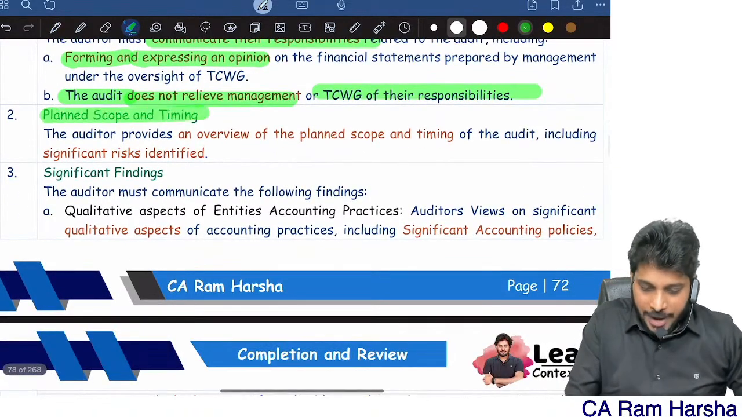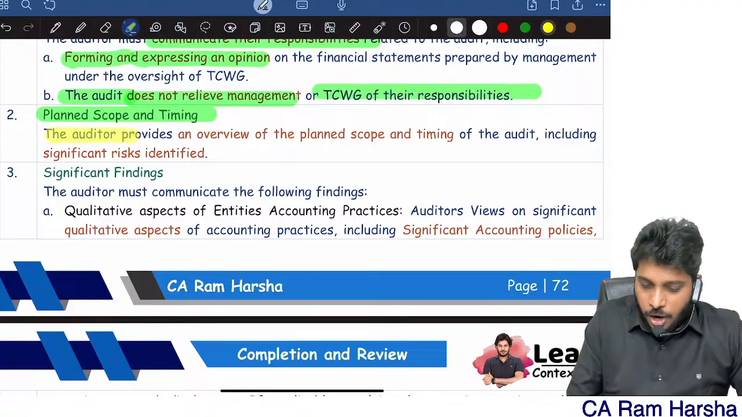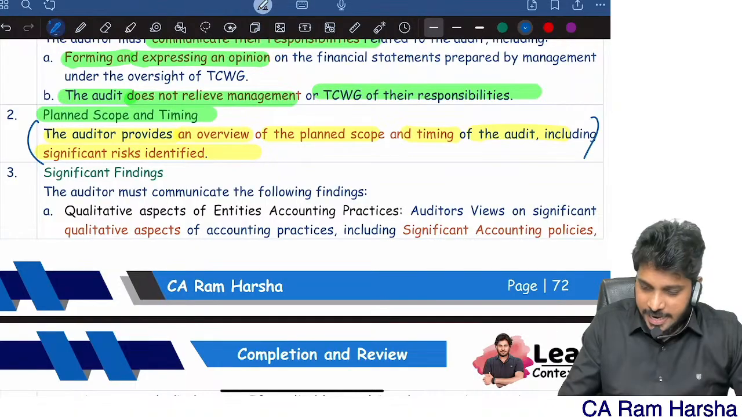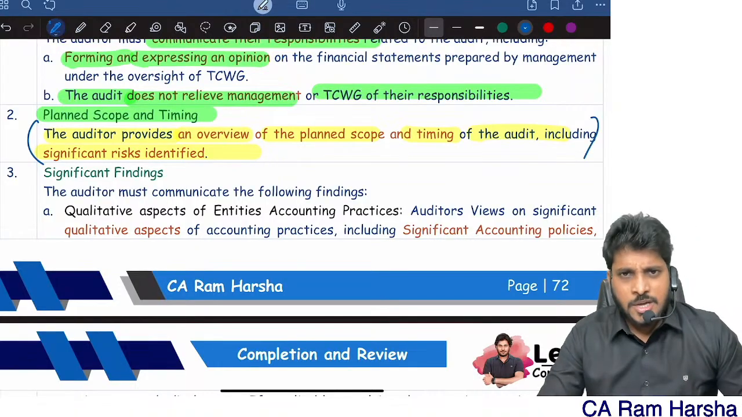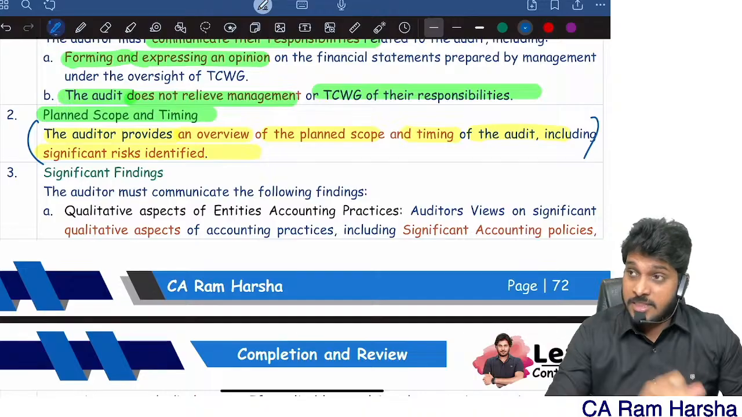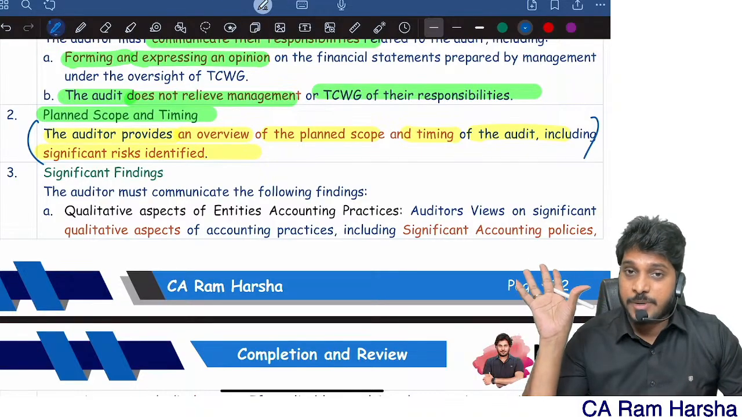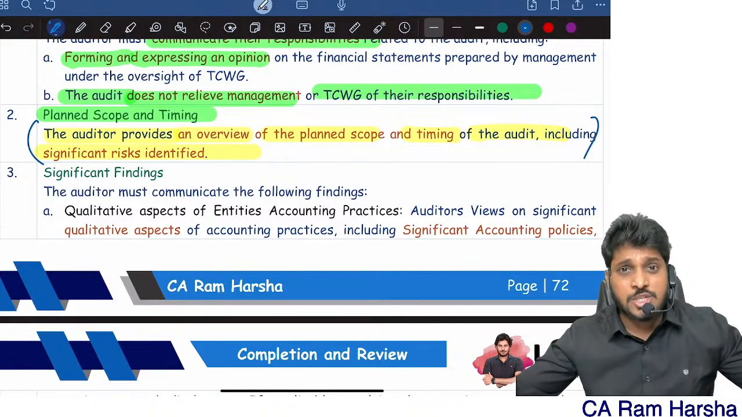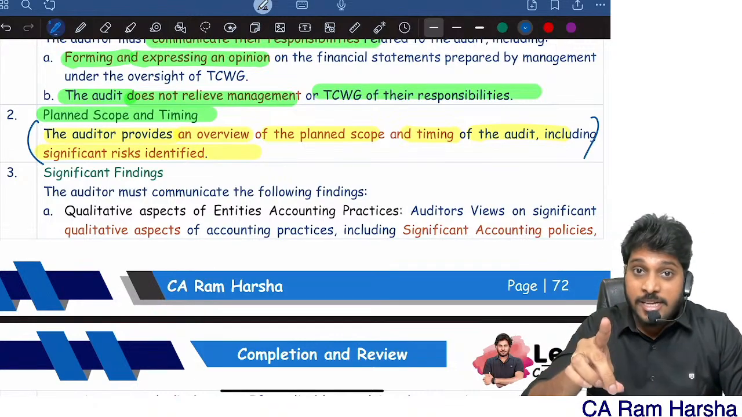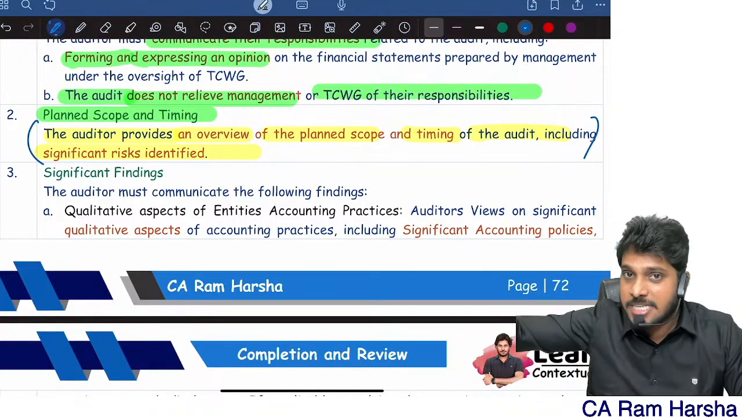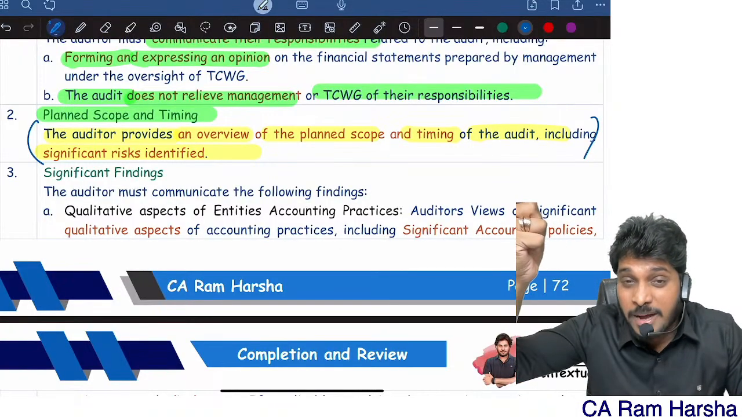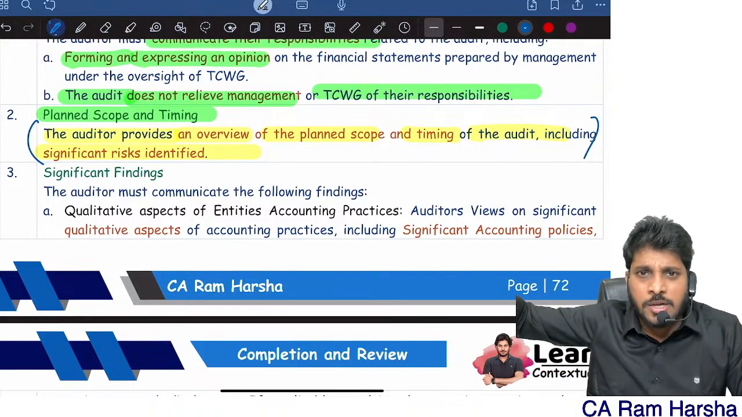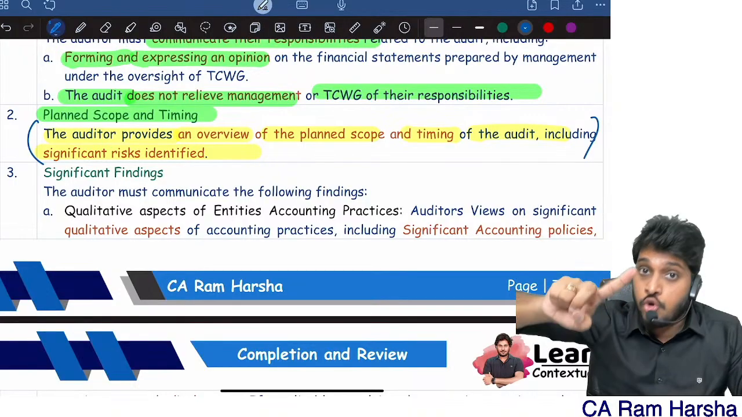Second, planned scope and timing of the audit. The auditor provides an overview of the planned scope and timing of the audit, including significant risks identified. There is one question on this. The auditor decided to do a surprise check. Without informing anybody, he directly went and started the surprise check. Management objected. Is it correct? Yes, they are correct. You didn't even tell the management that you will do a surprise check. See, you need not tell them when you will do the surprise check. If that were the case, it would not be a surprise. But you should tell the management the fact that you will be doing a surprise check. You may do a surprise check whenever you want, but tell the management that you may be doing a surprise check.